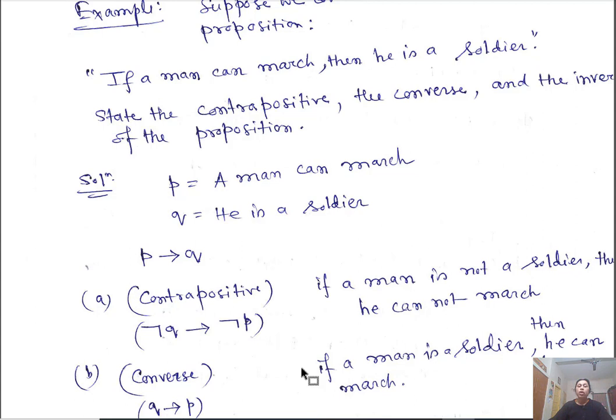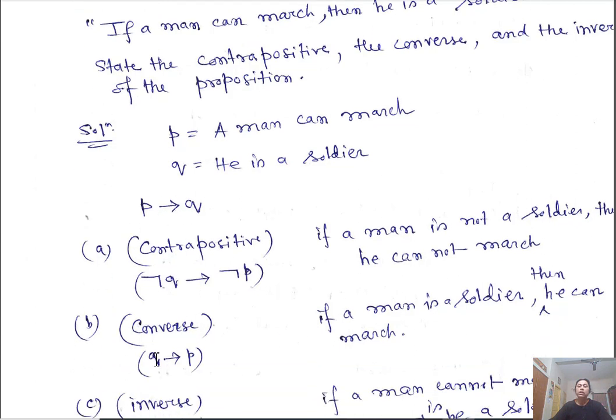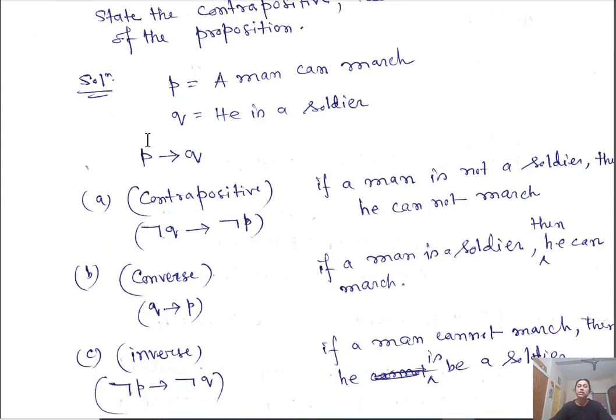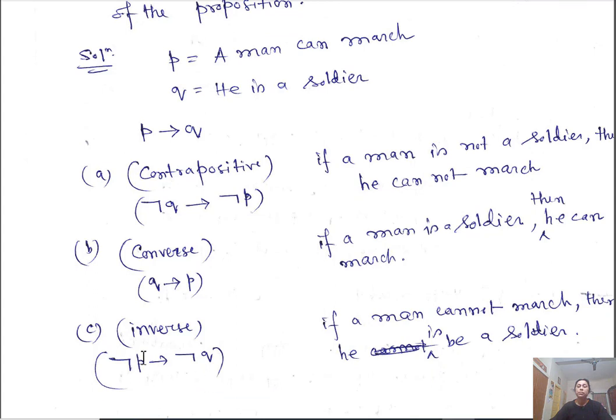march. The converse statement is Q implies P. Q implies P. A man is a soldier. If a man is a soldier, then he can march. The inverse statement of this is negation of P implies negation of Q. So negation of P means if a man cannot march, then he is not a soldier. It should be, he is not a soldier.